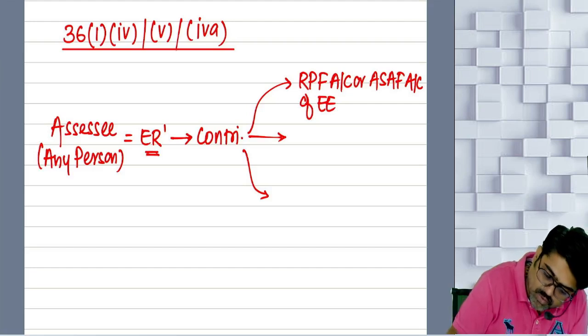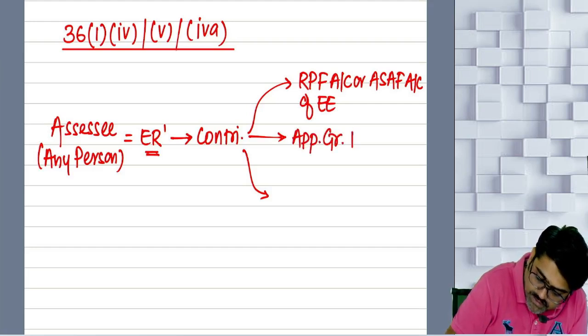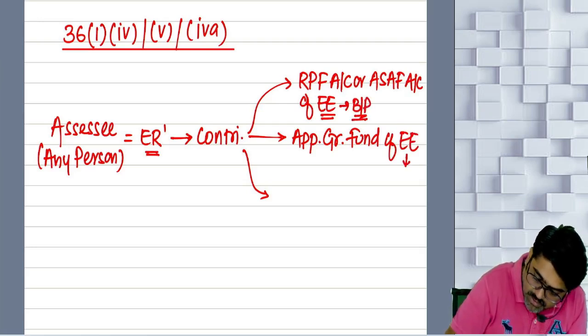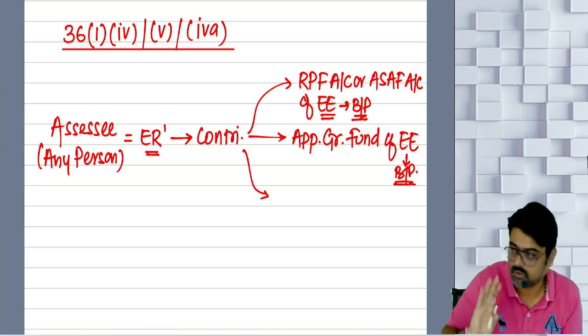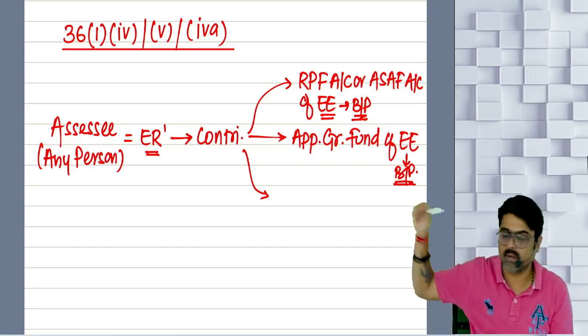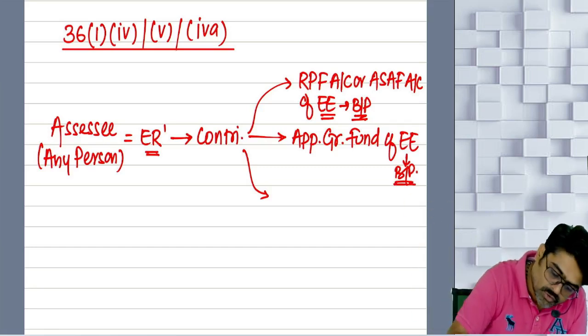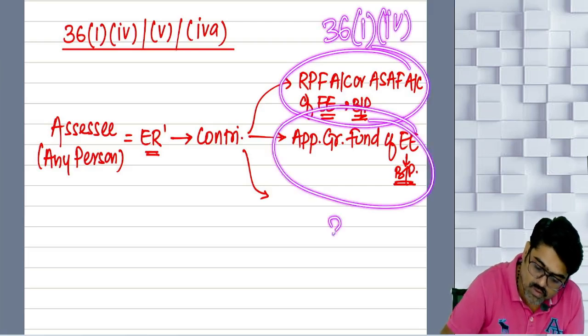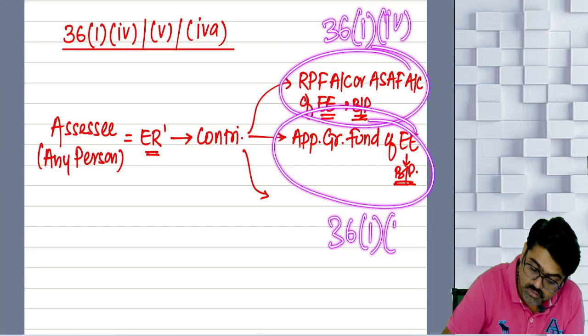You can also contribute to the approved gratuity fund of your employee in your business or profession. So in your business or profession, whatever employees are there, in their approved gratuity fund, you are making the contribution. So this will be allowed under 36 subsection 1 clause 4, and this will be allowed under section 36 subsection 1 clause 5.